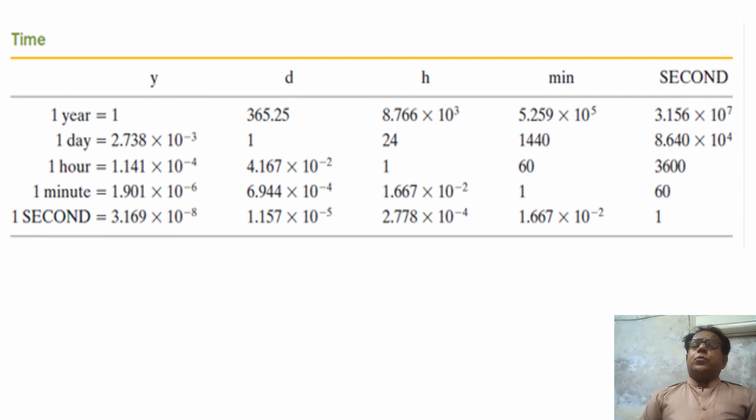Dear students, only a small portion of these two tables has been utilized in our problem, while in other problems the remaining points may be involved. So we should try to understand these two tables very carefully. This is the end of this module.